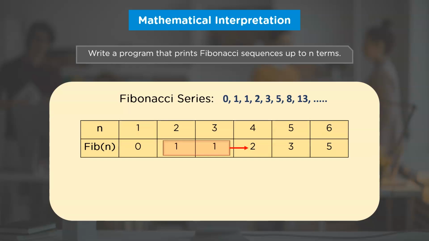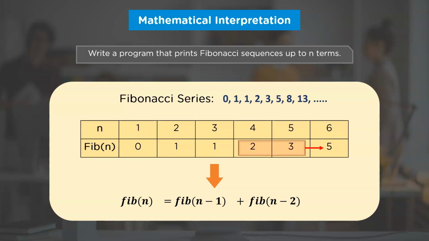The fourth term in our sequence will be the sum of the second and third element in the Fibonacci sequence, which is 1 plus 1, that is 2. Similarly, the fifth term in our sequence will be the sum of 2 and 1, which is 3. And the sixth term will be 5. From this calculation, we can clearly say that the Fibonacci number for n term will be the summation of Fibonacci numbers for its previous two terms.